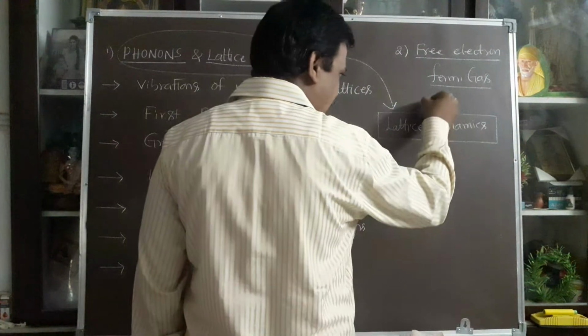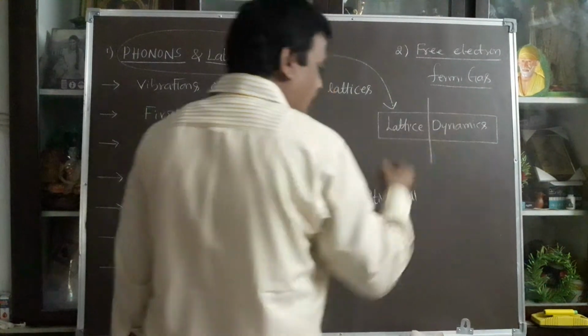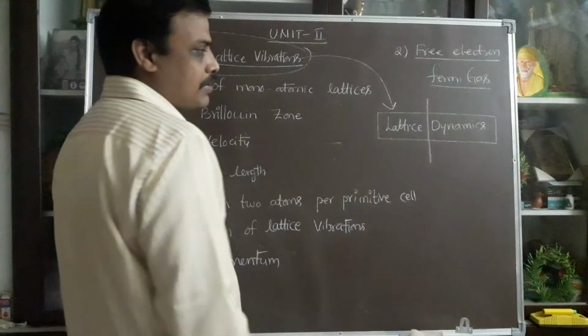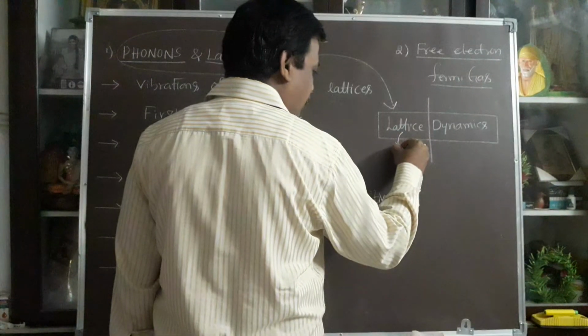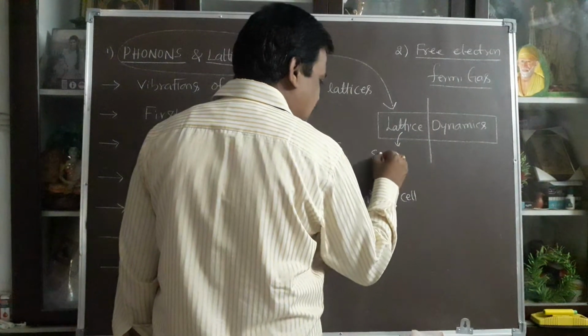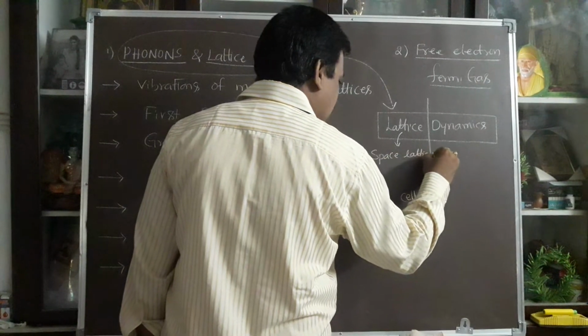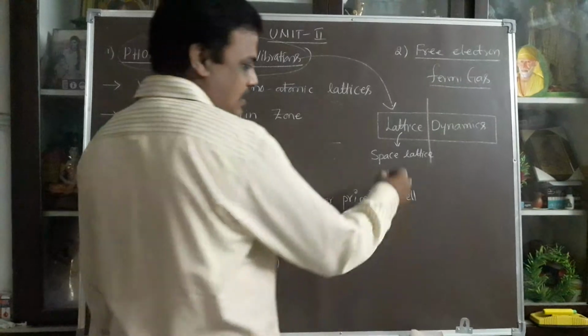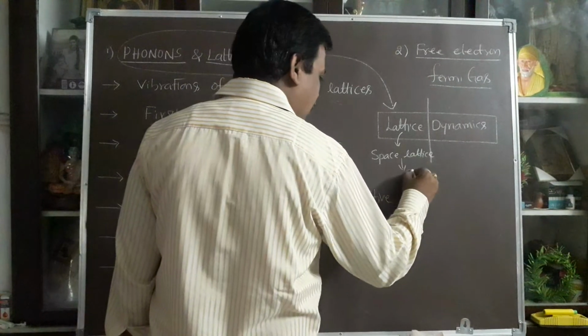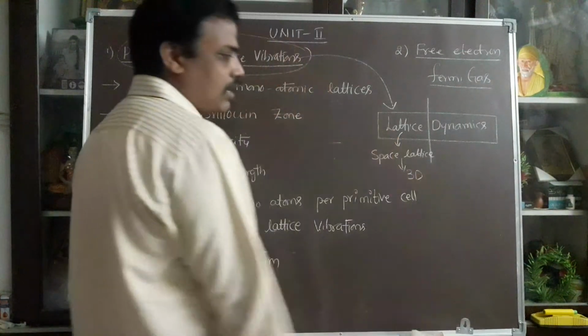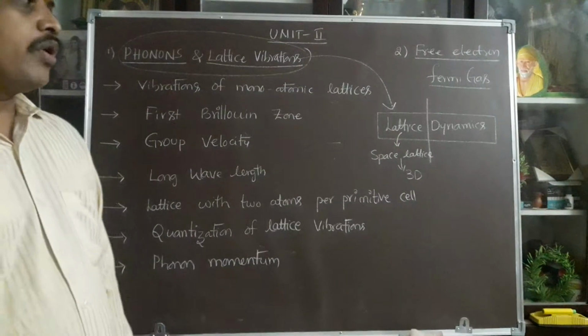In lattice dynamics, there are two words: one is lattice, the second one is dynamics. Lattice, each and every one knows. What is lattice? Lattice is nothing but space lattice. A space lattice is where you can explain every lattice point from a 3-dimensional point of view.